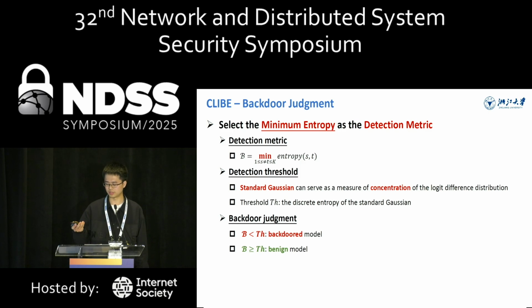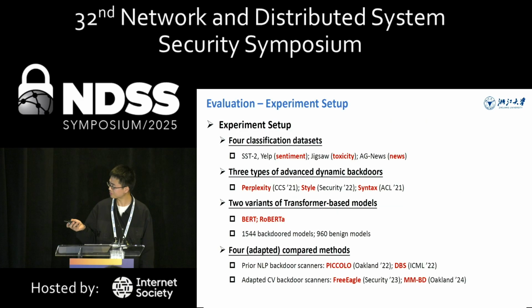And we select the minimum one as the detection metric. So how do we determine the detection threshold? We believe that the standard Gaussian can serve as a measure for the concentration of the logit difference distribution. So we use the discrete entropy of the standard Gaussian as the detection threshold. Given a suspicious model, if its detection metric is below the detection threshold, we consider that the model contains a backdoor. So here is the evaluation.